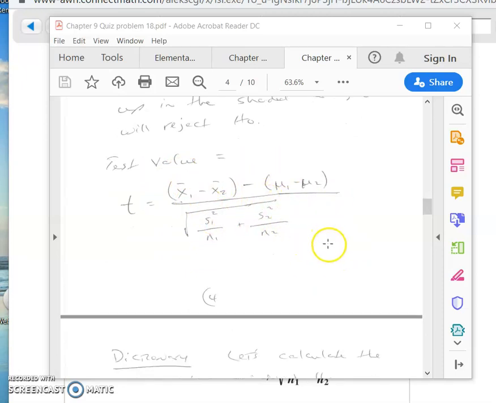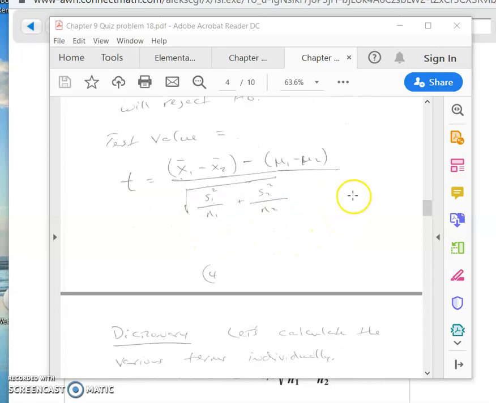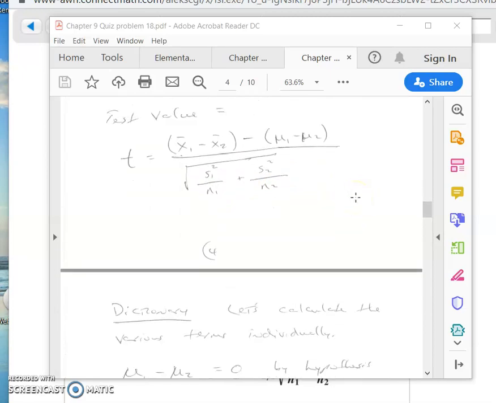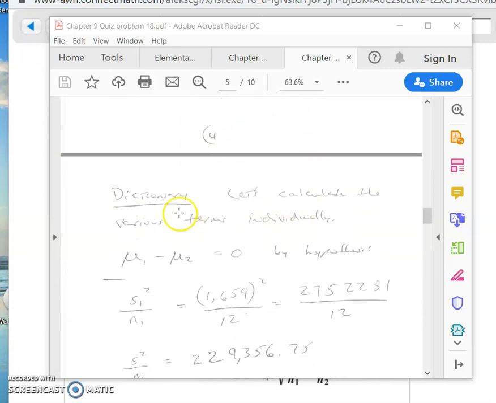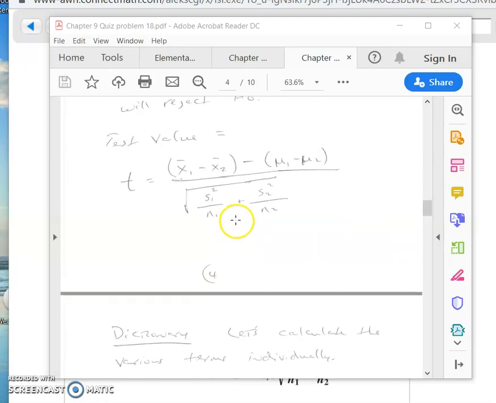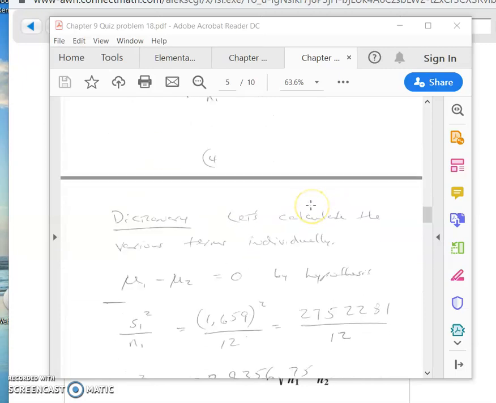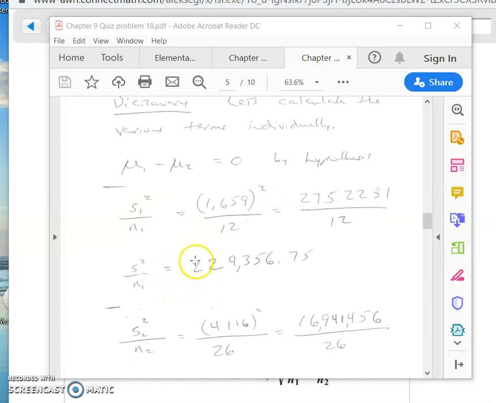Please, please, please write down the formula every single time. All right, well, this is kind of a complicated formula. So just for my own convenience, I'm going to do a little dictionary here. I'm going to calculate the various terms individually, and then I will plug in to the formula. So here I go. I get all these terms, okay?